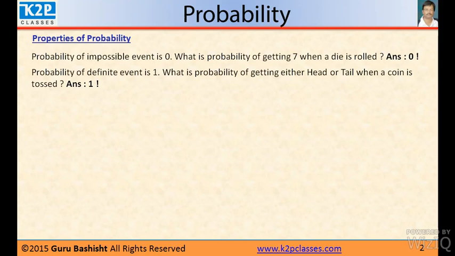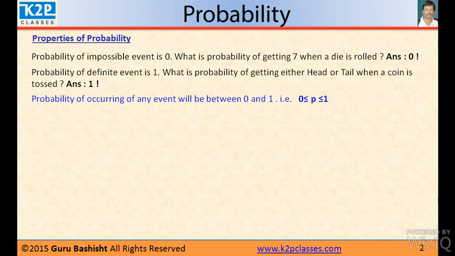So from this example, we can think that probability of all other events, whatever the probability, is between 0 and 1. This is called the first property of probability. So probability of occurring of an event will be between 0 and 1.